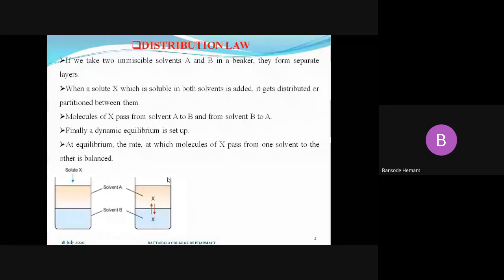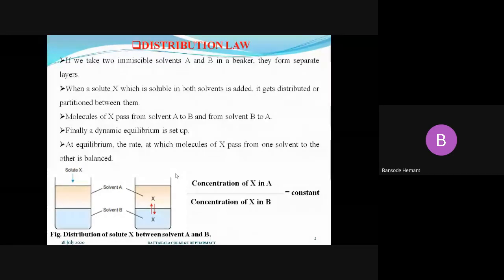When the system reaches equilibrium, we can say that the ratio of the concentration of solute X in solvent A to the concentration of solute X in solvent B will be constant, because the quantity of the solute present in both solvents at equilibrium is the same. So this ratio will be constant.